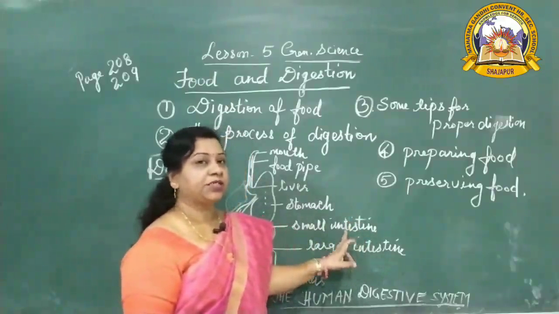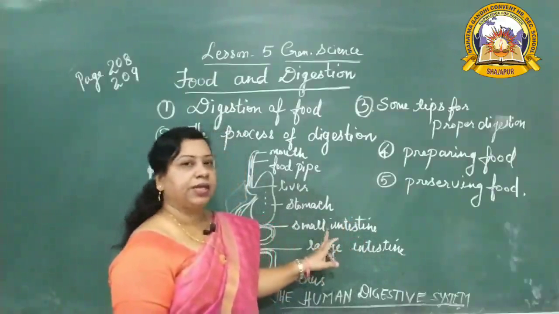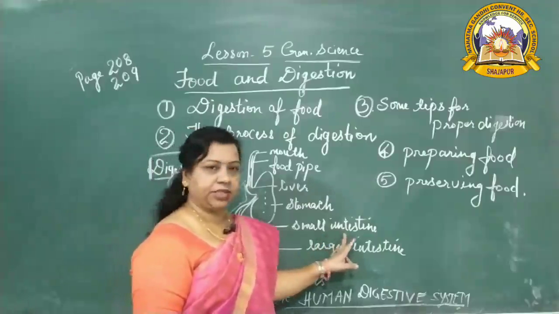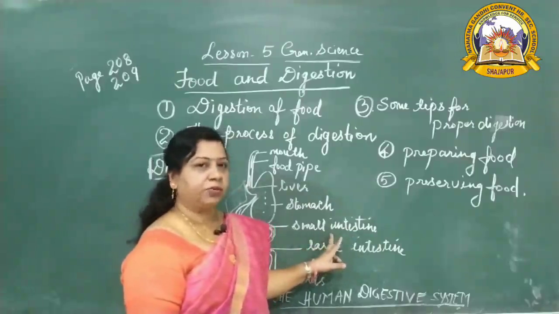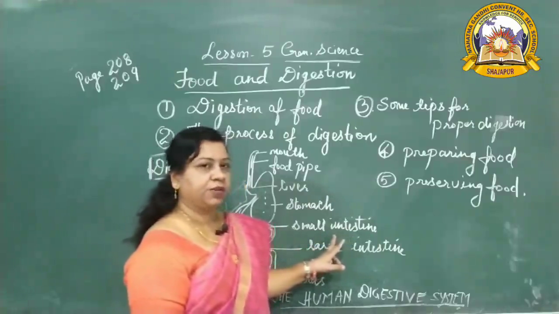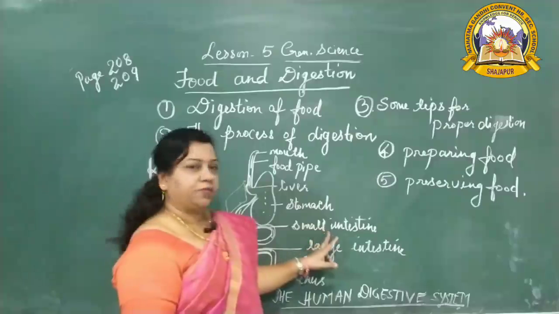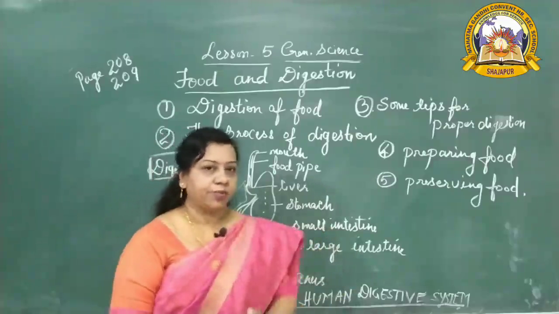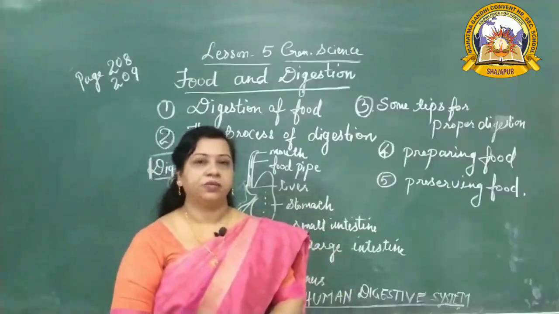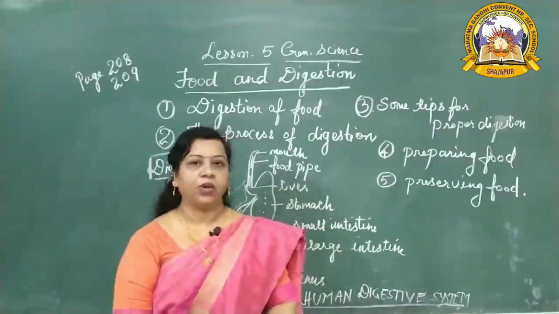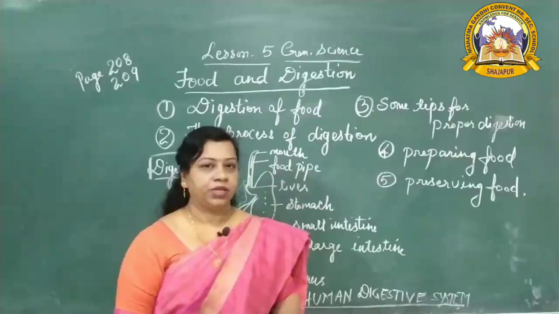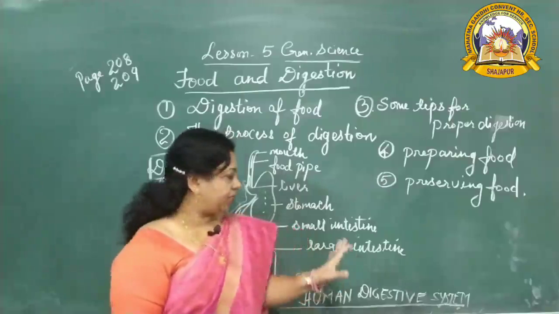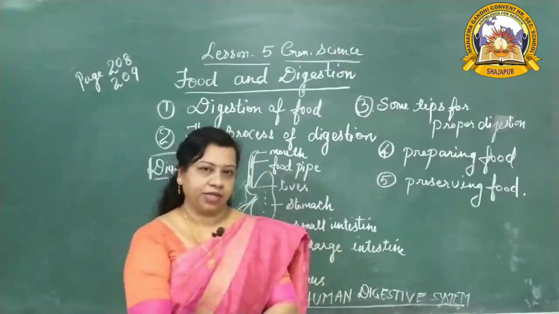Maximum digestion and maximum absorption take place in the small intestine. The inner wall of the small intestine has villi, which you will learn about in the next classes. They help in digestion and maximum absorption of the food. Where does the maximum absorption of your food take place? Small intestine. Got it? Maximum absorption takes place in the small intestine.